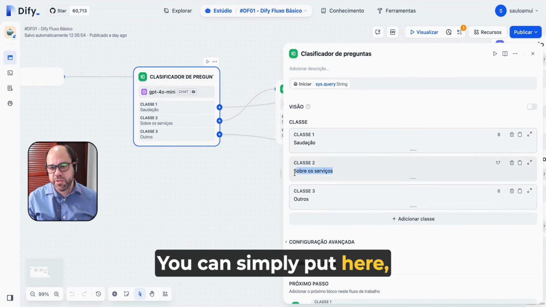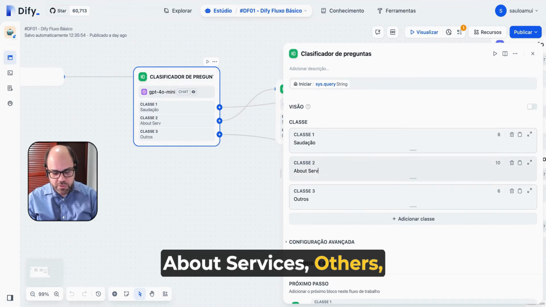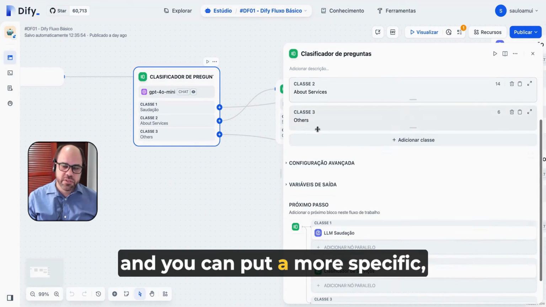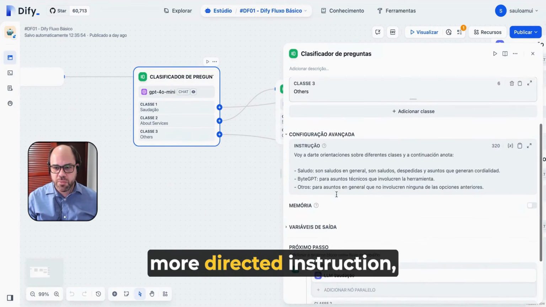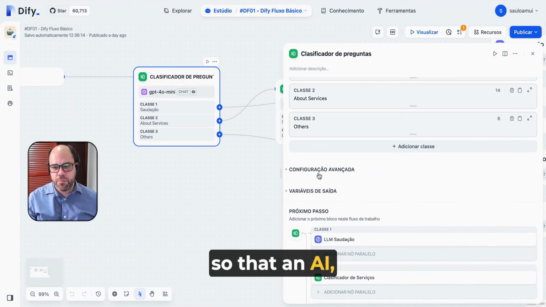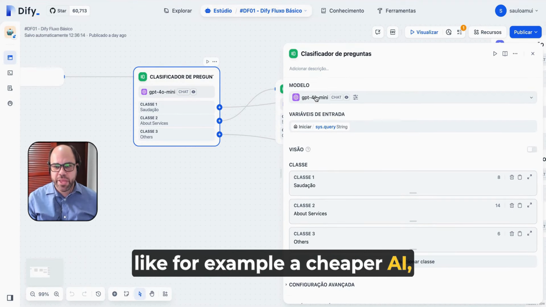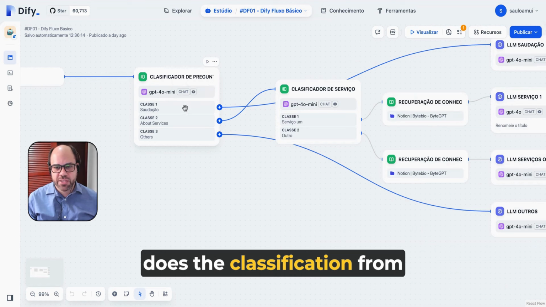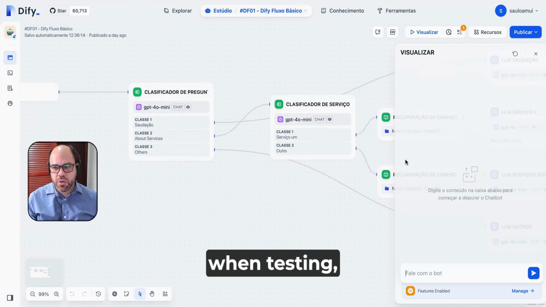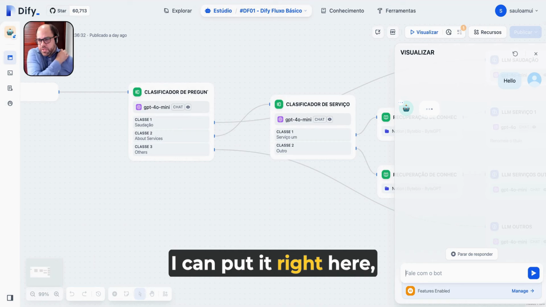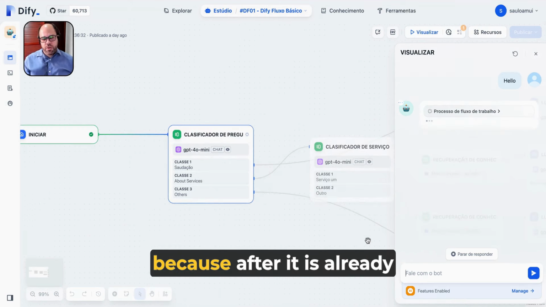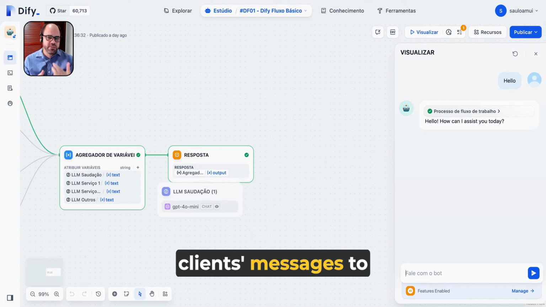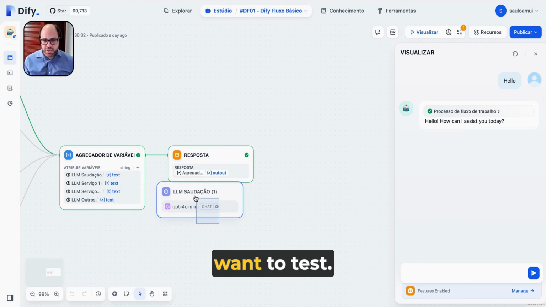You can simply put here about services, others, other subjects, or here greetings, and you can put a more specific, more directed instruction, so that an AI, like for example, a cheaper AI like GPT-4 Mini or another of your preference, does the classification from the message. With this, when testing, I can put it right here. No need to test in Kommo, because after it is already connected, you can just use the client's messages to see it working, but feel free if you want to test.